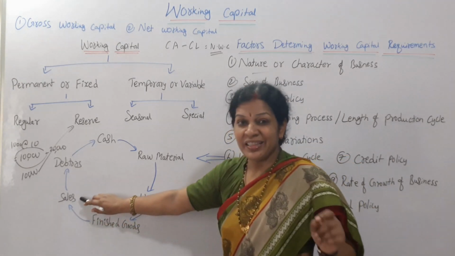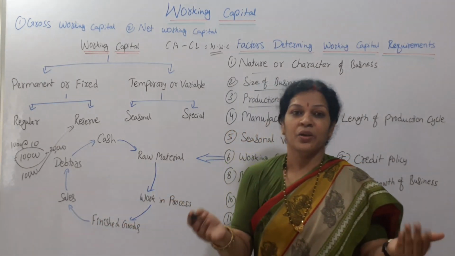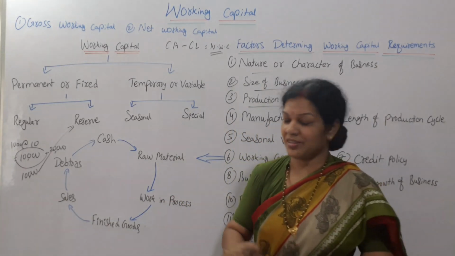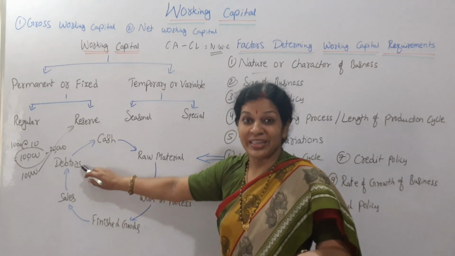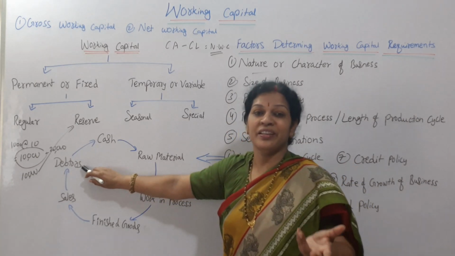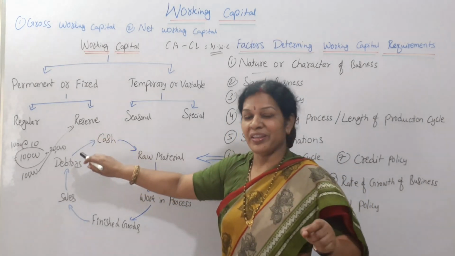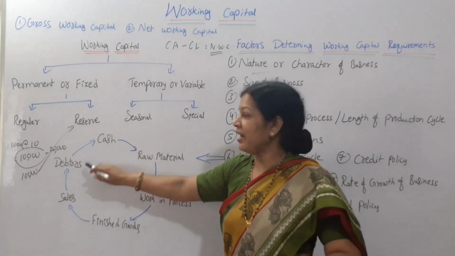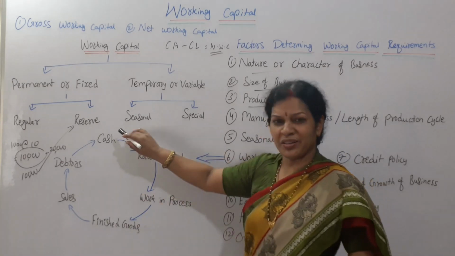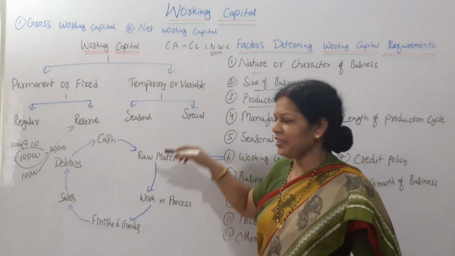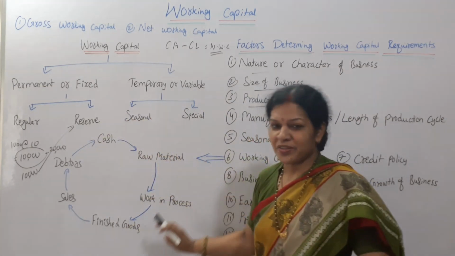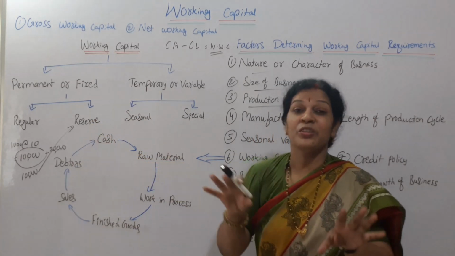Then after that, if it is cash sales, we get the cash. If it is credit sales, not selling on cash basis, there you are going to get debtors. Debtors means where you are selling the goods on credit basis, you will find debtors. When the debtors pay the cash, then you get back the cash. Once you get the cash, again the same cycle: got the cash, now purchase the raw material, next work in process, once again finished goods, sales, and this process continues. So it depends on the process.